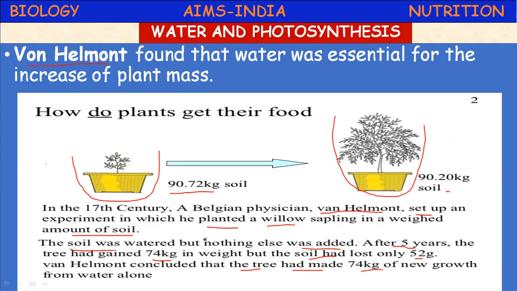So what was the finding of Van Helmont? He found that water was essential for the increase of plant mass. So he provided a proof by conducting an experiment taking a willow plant.